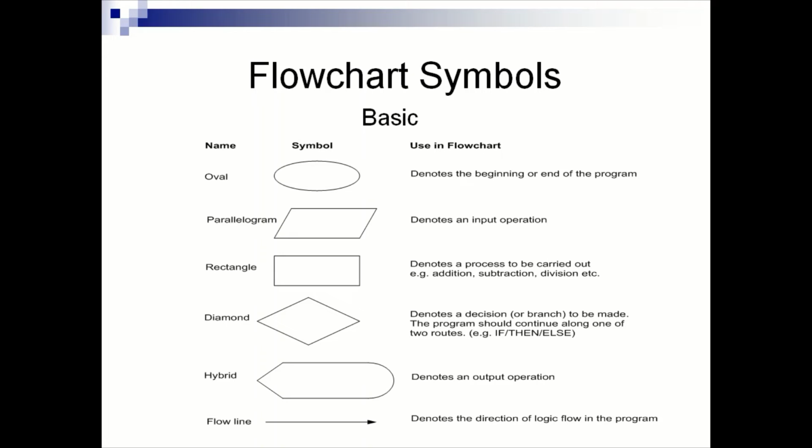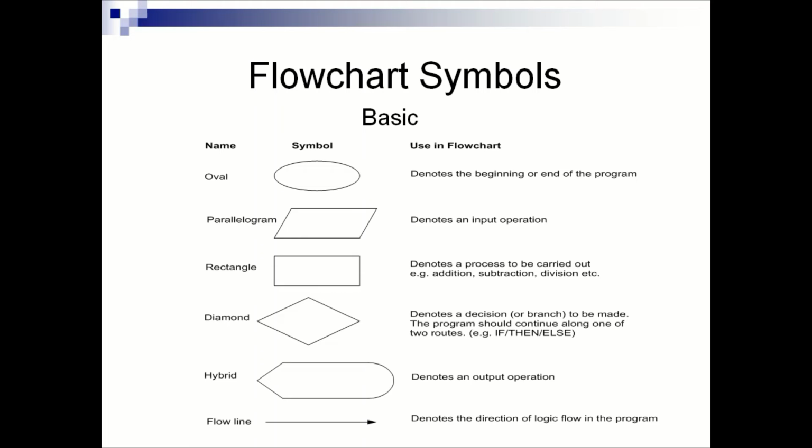Parallelogram denotes an input operation. Every input and output has to be mentioned in a parallelogram symbol. Rectangle denotes a process to be carried out. Rectangle says the process is carried out in this box. Example: addition, subtraction, division, etc. Diamond or rhombus, the branch symbol, is called the decision symbol.